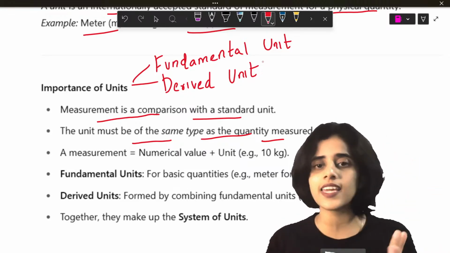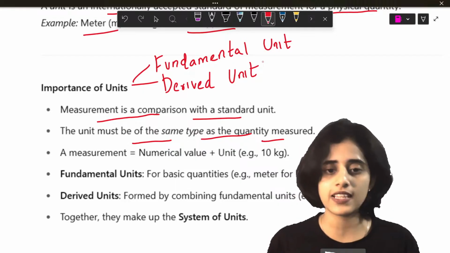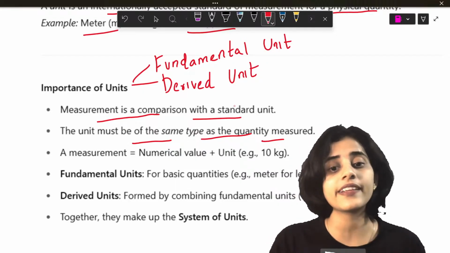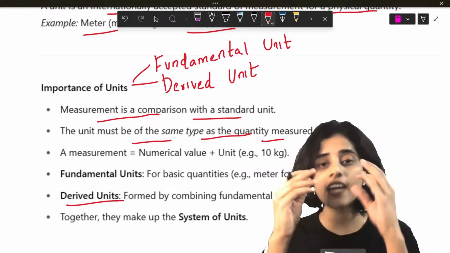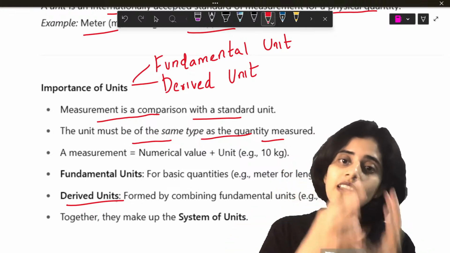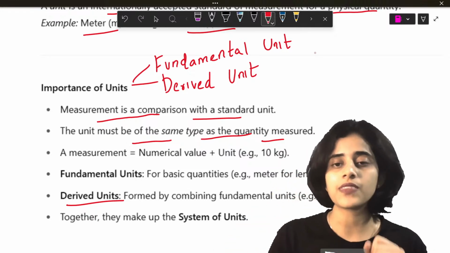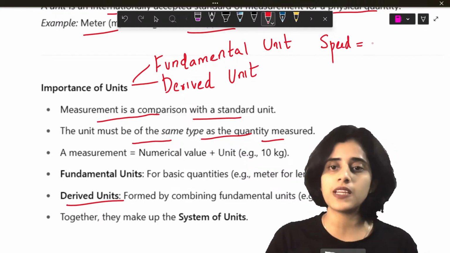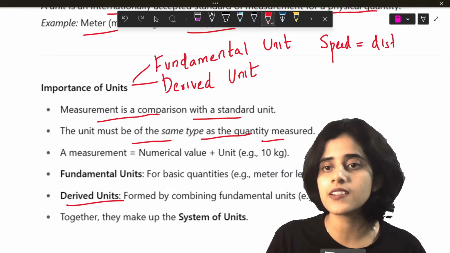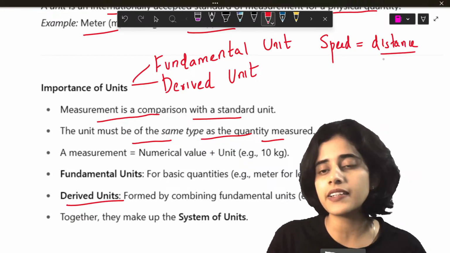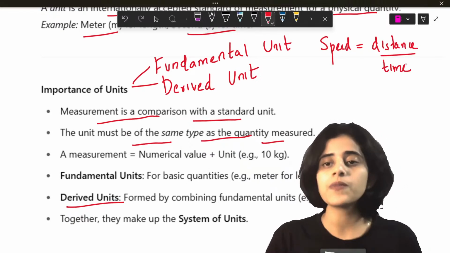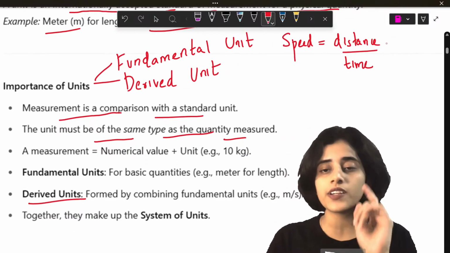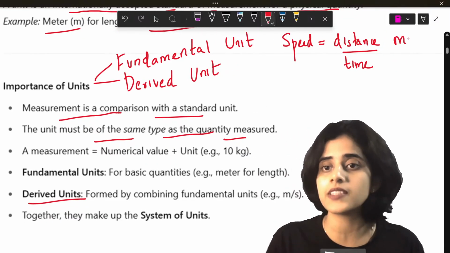The unit of time is seconds. It is not derived from anything else. But what is a derived unit? A derived unit is where you find out the unit. For example, let's say speed. What is the formula for speed? Speed is distance by time. So distance is a fundamental quantity. It has a fundamental unit, meters.